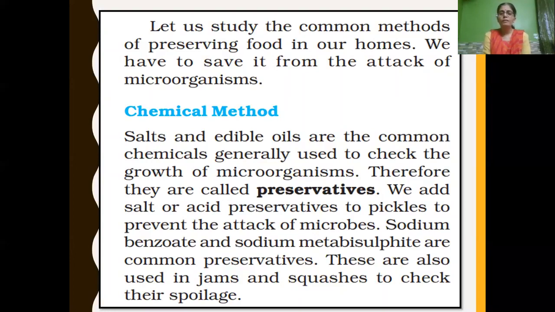So children, the first method we are going to learn about is the chemical method. Under the chemical method, salt and edible oil are commonly used chemicals to control the growth of microorganisms. We call them preservatives. So what are preservatives? Chemicals like salt and edible oil, which are used to control the growth of microorganisms, are called preservatives.